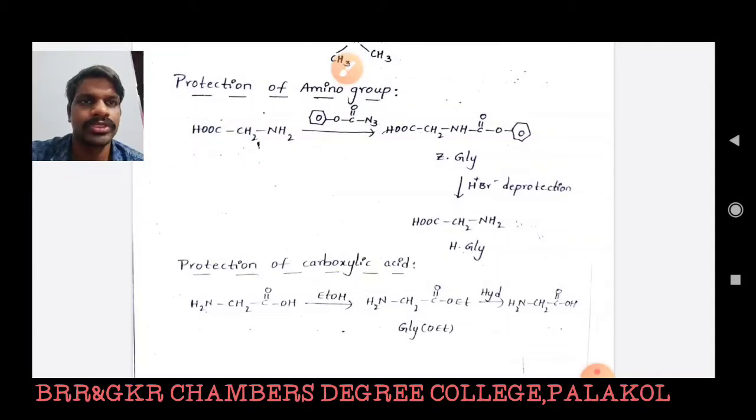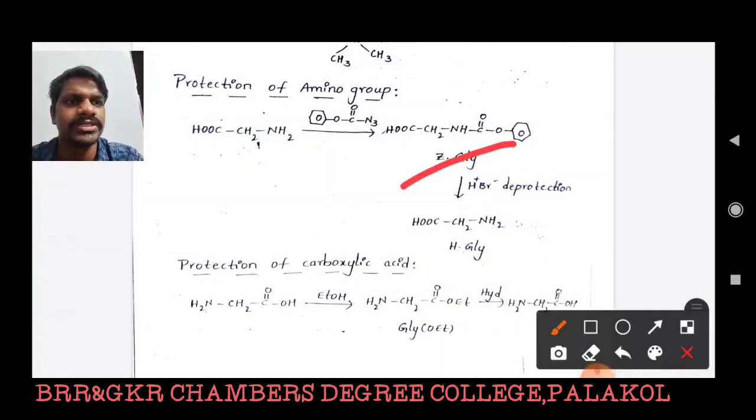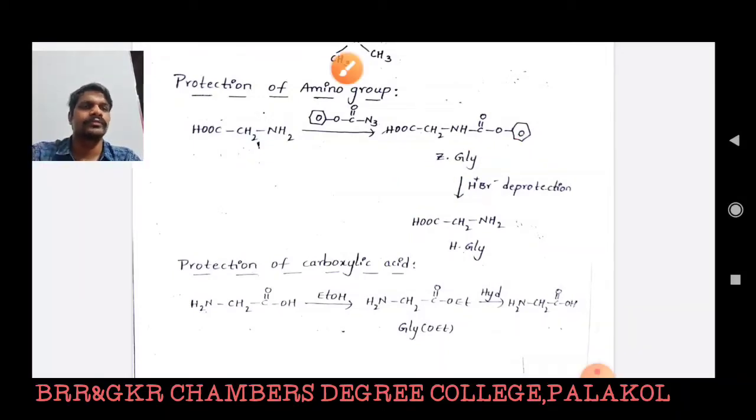Protection of the imino group. For example, consider glycine. It is protected with benzyloxycarbonyl, and then it is abbreviated as Z-glycine. That means in the glycine molecule the imino group is protected, and it is deprotected by HBr. Then we get H-glycine. That means either GLY or H-GLY represents a glycine molecule in which the imino group is free in nature.